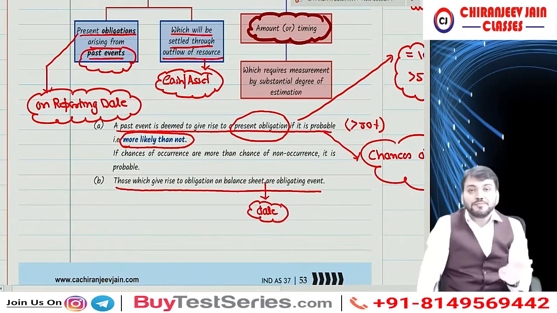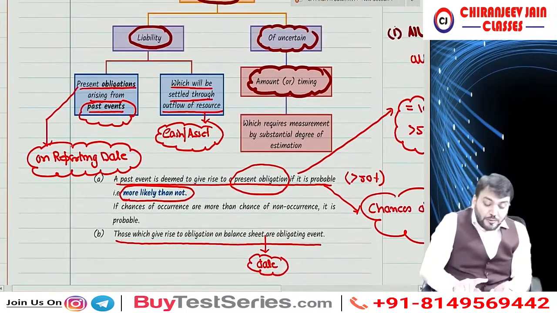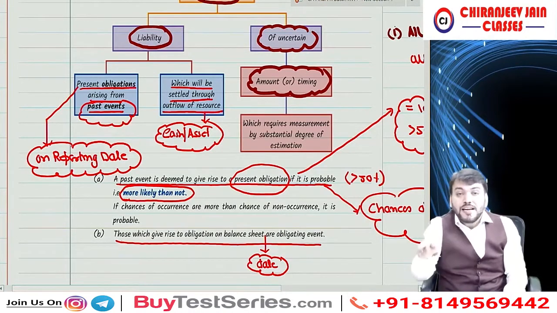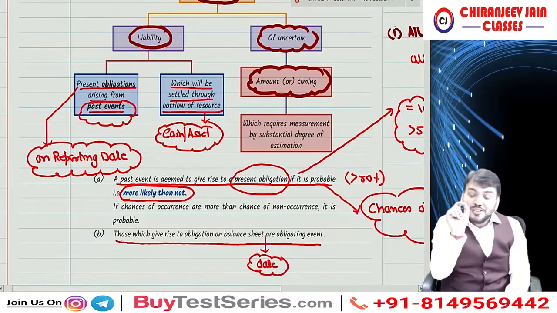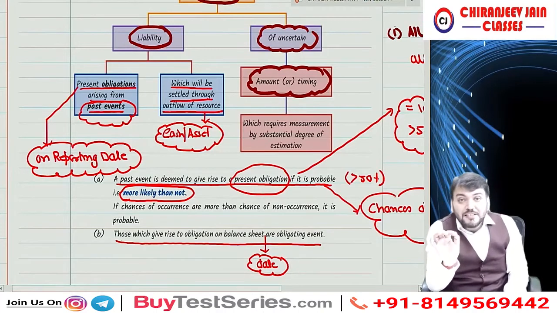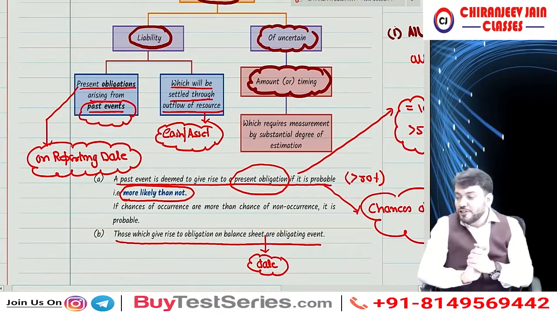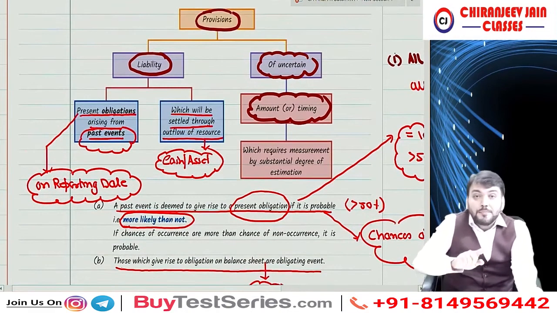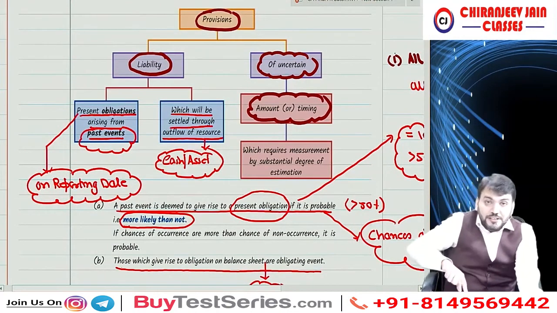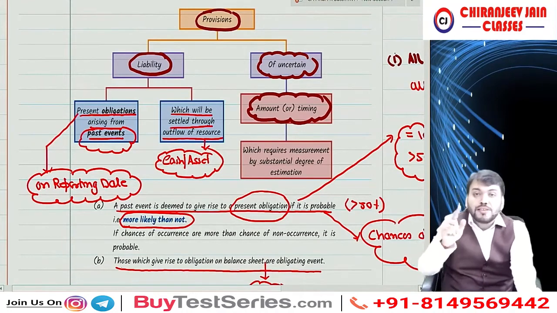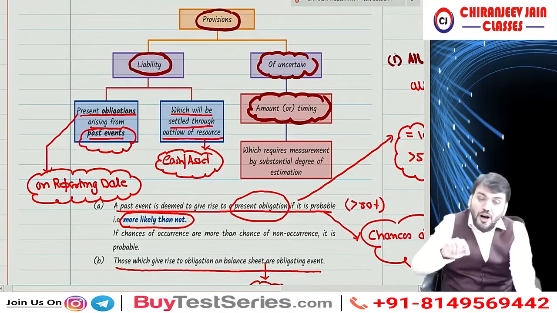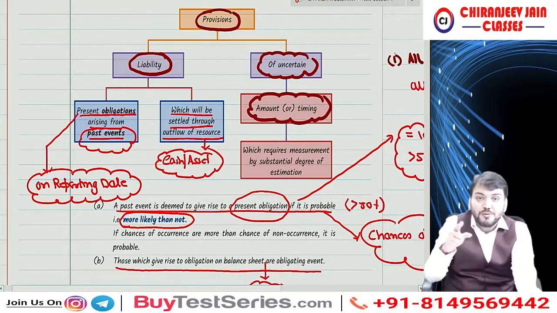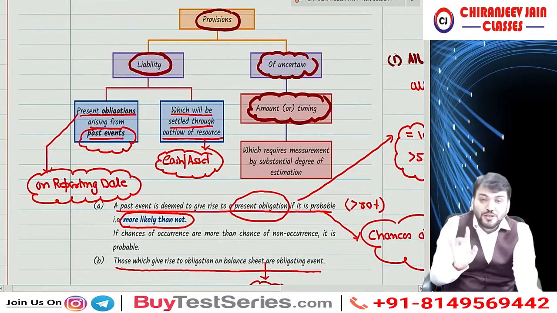Understood this point? Correct. So can I conclude, liabilities are present obligation arising from past event which will be settled through outflow of resource. Resource means either cash or any other asset. Have you understood this point? So can I repeat? Provisions are liabilities of uncertain amount or timing. Liabilities are present obligation arising from past event which will be settled through outflow of resource.